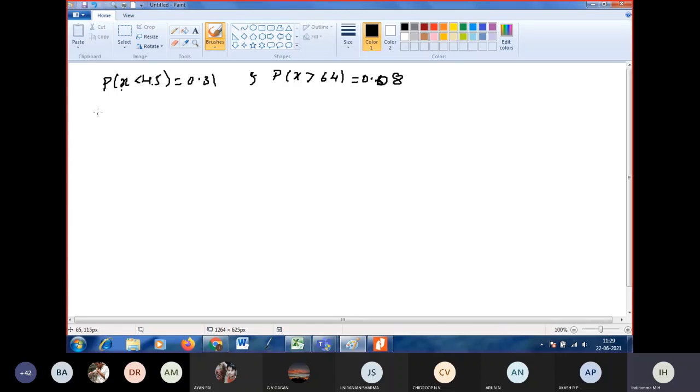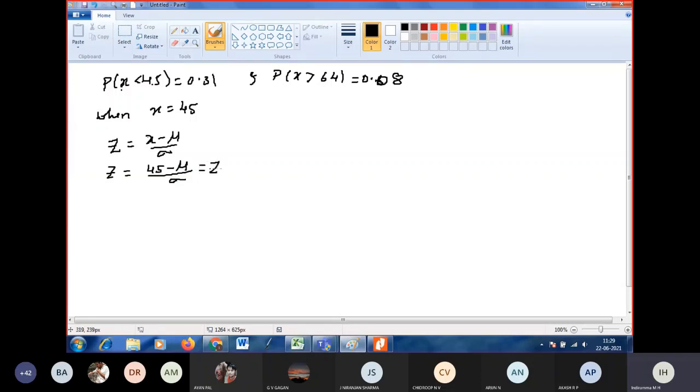So next, when X is equal to 45, we take the equation which contains X, mu and sigma. We have the formula for Z as X minus mu by sigma. Substituting X as 45, we don't know mu and we don't know sigma, so we retain these as they are.